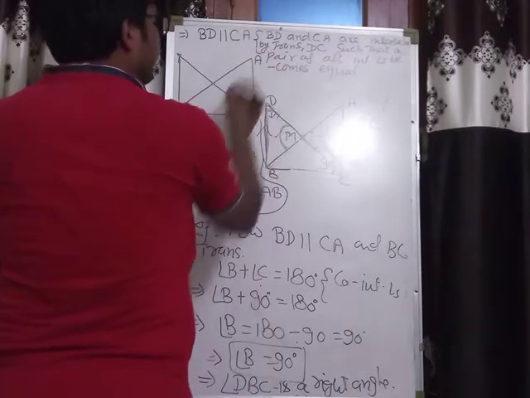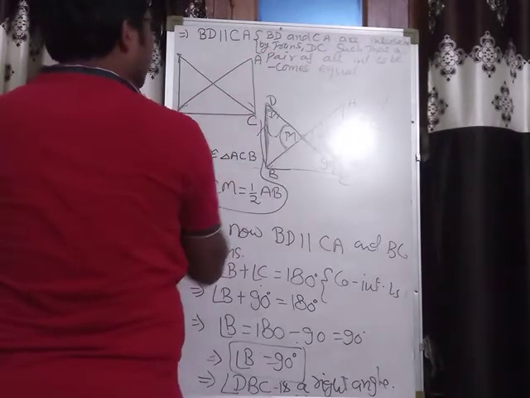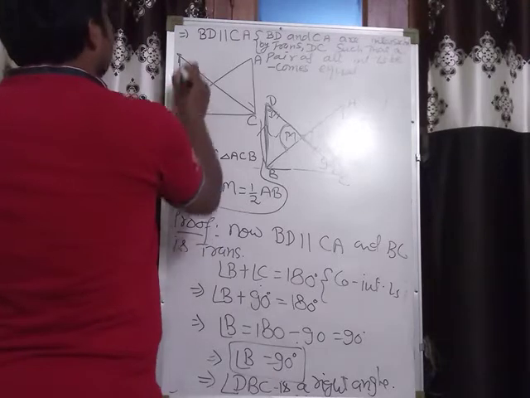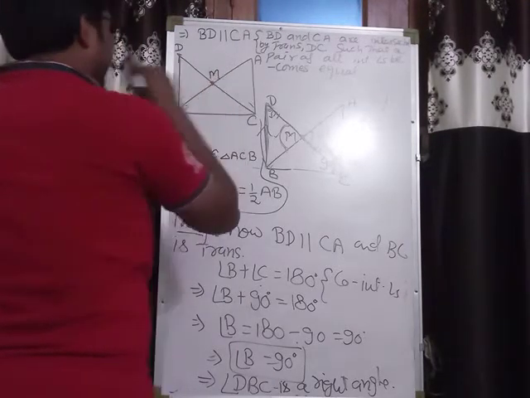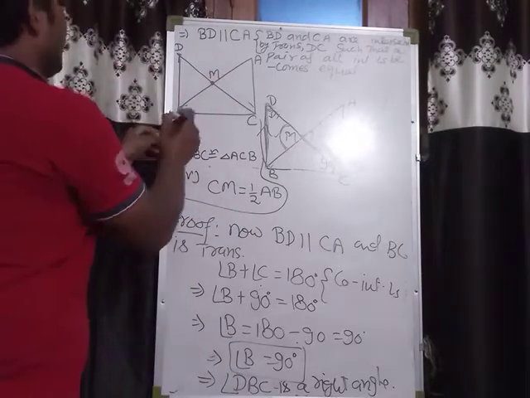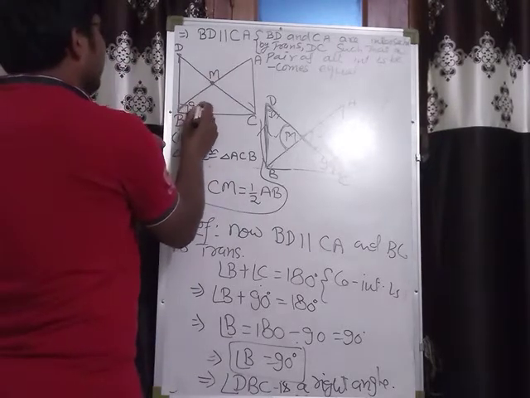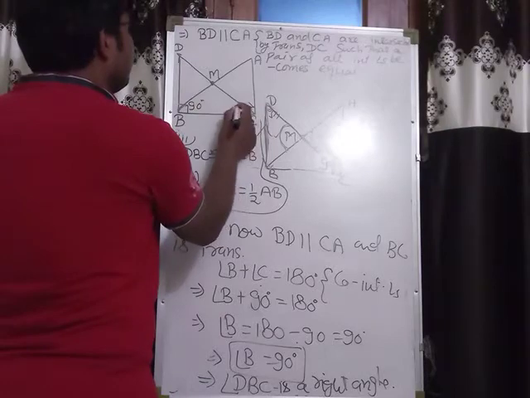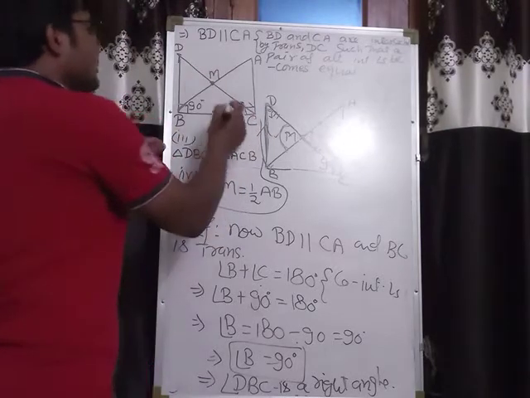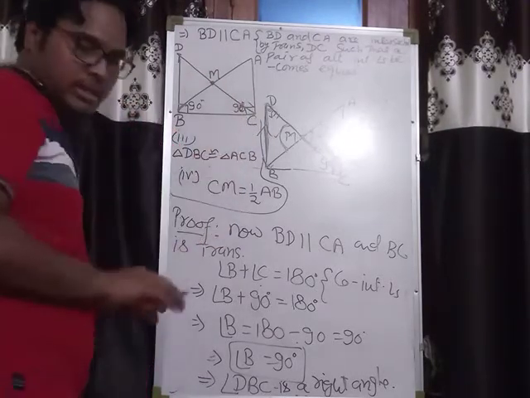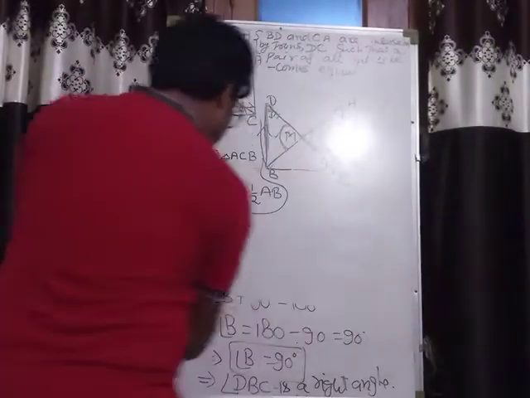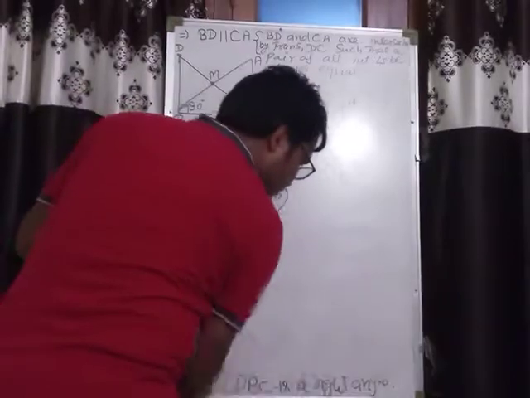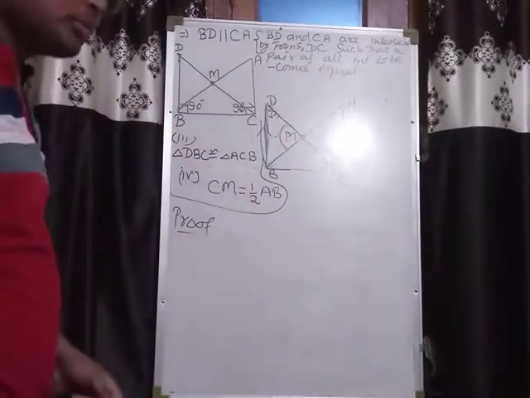That is A, that is C, that is B, and that is D, and that is M. The first two have already been proved: this angle is 90, this one is 90, it is given, and some givens you have already written. Now I am going to prove the third one.